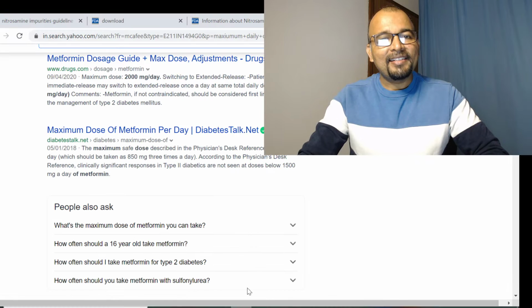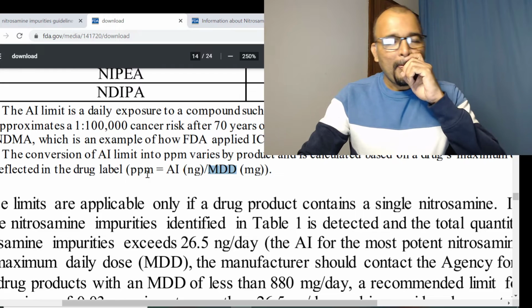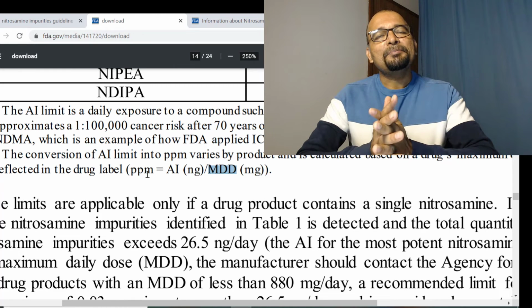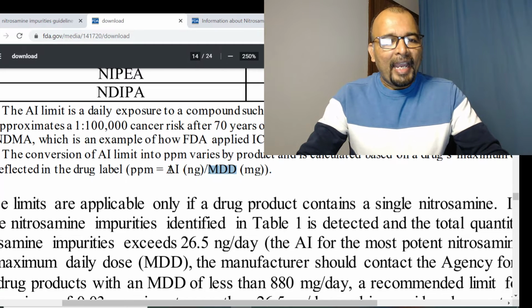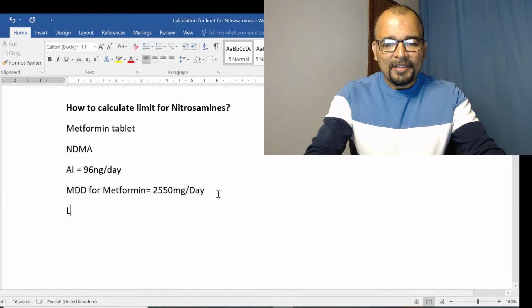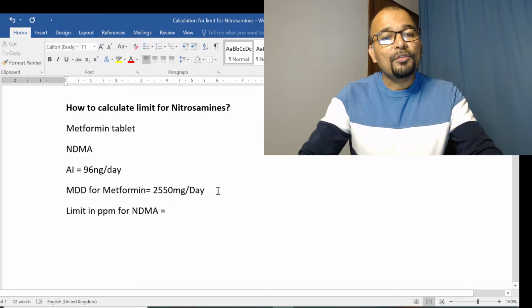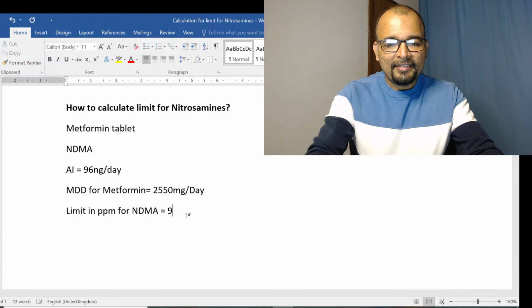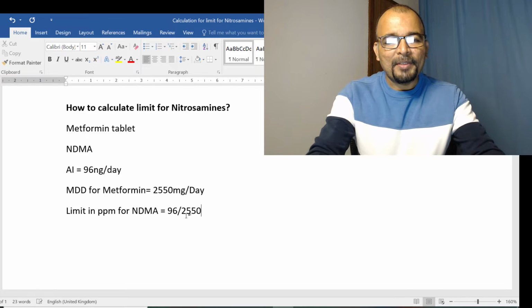Let us revisit the guideline, and you will find that the calculation formula to convert the nitrosamine limit from nanogram per day to ppm is nothing but acceptable intake in nanogram divided by maximum daily dose in milligram. So the limit in ppm for NDMA is equal to, what is the acceptable intake for NDMA? It is 96 nanogram per day. So 96 nanogram per day divided by the maximum daily dose, which is 2550.